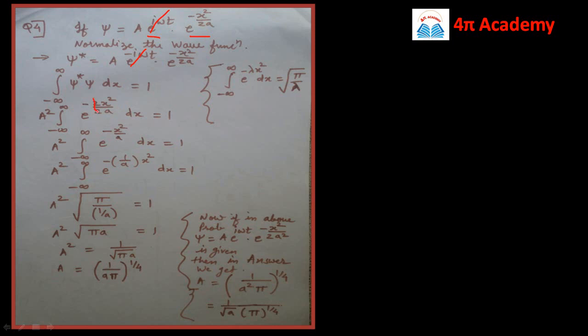So this 2 will also get cancelled. So the final expression is a square into integration from minus infinity to infinity e raised to power minus x square by a dx is equal to 1.